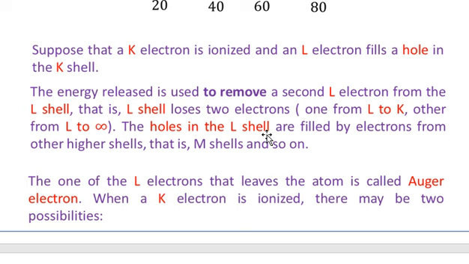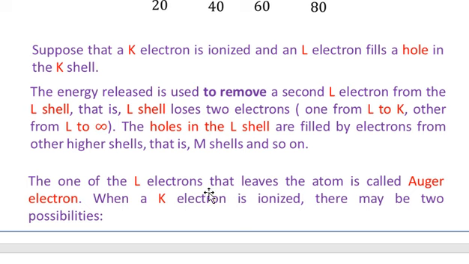So holes are created in the L shell, and the two holes in the L shell are filled by electrons from the higher shells, that is from the M shell and so on. One of the L electrons that leaves the atom, that is the L electron which has been ionized, is called the Auger electron.